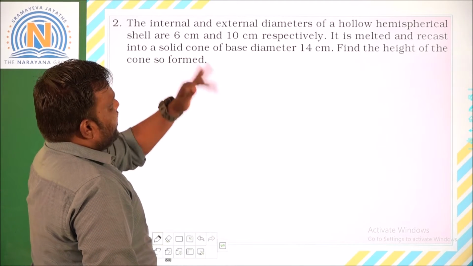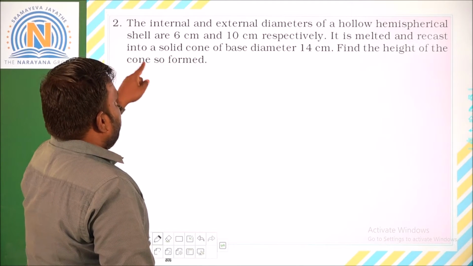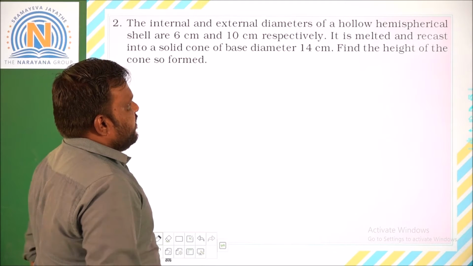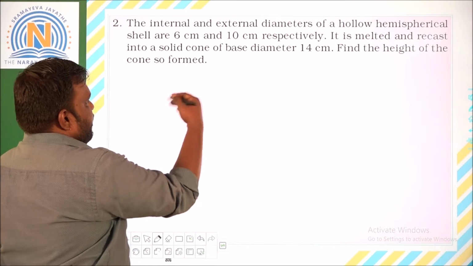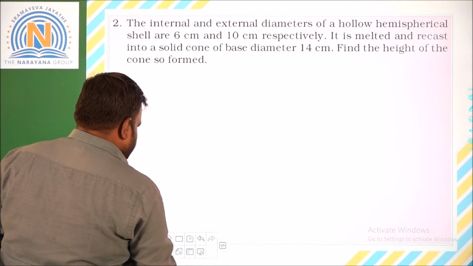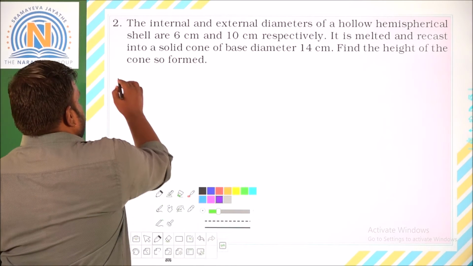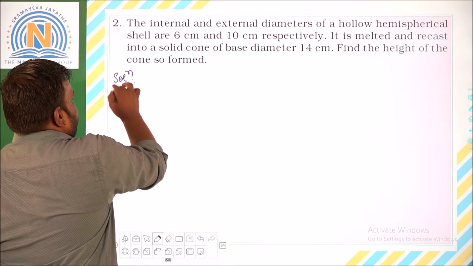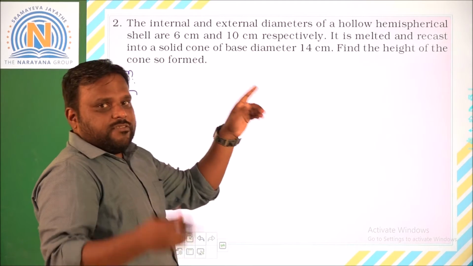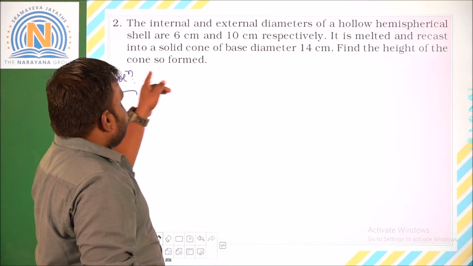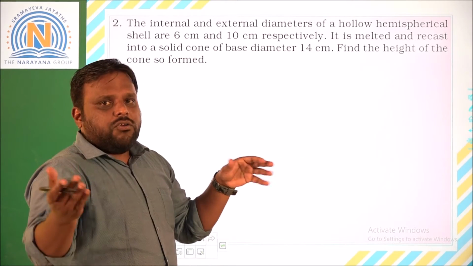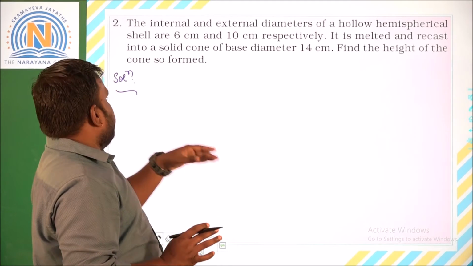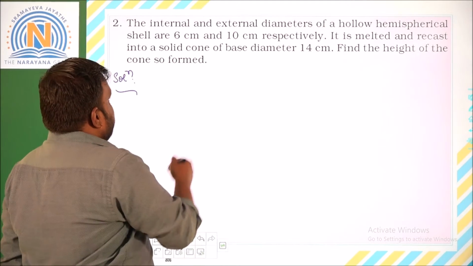The internal and external diameters of a hollow hemispherical shell are 6 cm and 10 cm respectively. It is melted and recast into a solid cone of base diameter 14 cm. So now here the base diameter is given as 14 cm. One thing is clearly given for us: a hemispherical shell is melted into the form of a cone. So that means volume of hemispherical shell is equal to volume of cone. From this we are going to find out the height. So let us write down the details first.